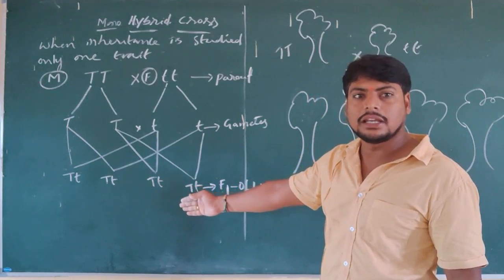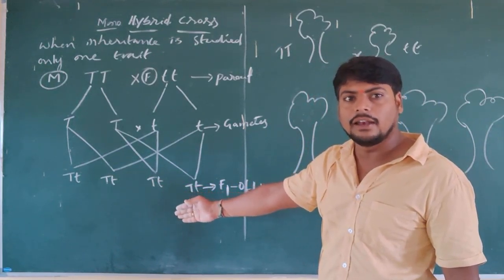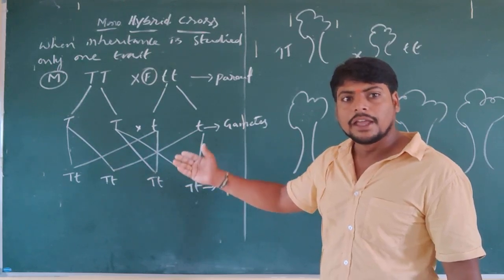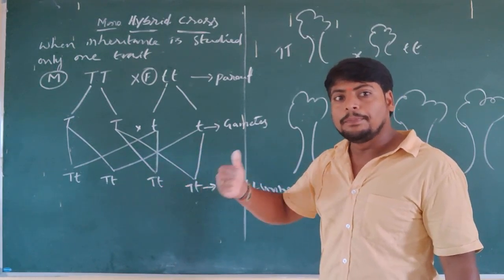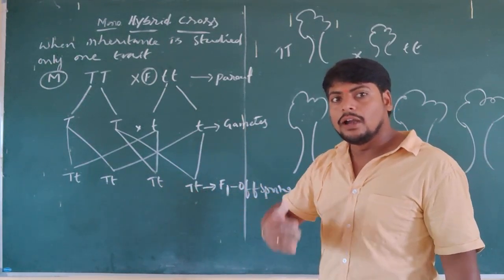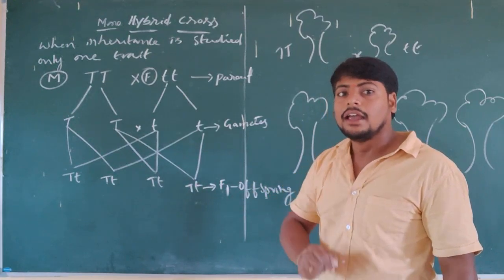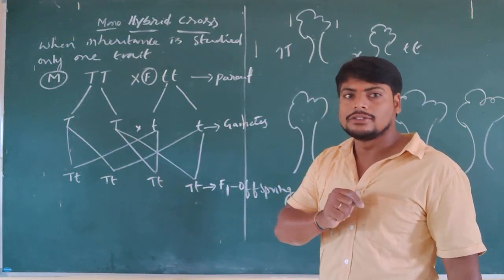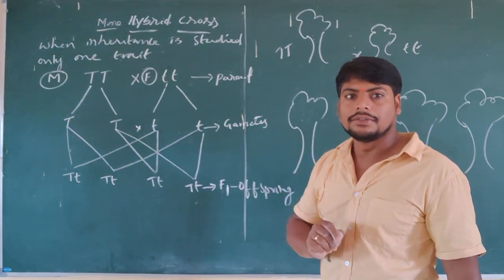Why? Because they consist of a pair of different alleles, capital T and small t. As we know, the pair of alleles is one dominant and one recessive. That is called a heterozygous zygote or heterozygous condition of the offspring.